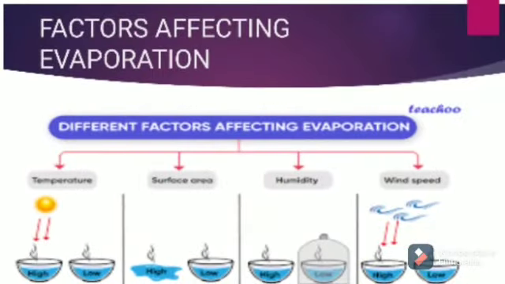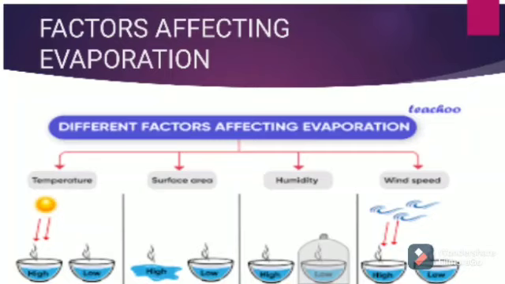Factors affecting evaporation: temperature, surface area, humidity and wind. Temperature. Evaporation increases with increase in temperature and decreases with decrease in temperature. This means rate of evaporation is directly proportional to the temperature. Surface area. Evaporation increases with increase in surface area and decreases with decrease in surface area.